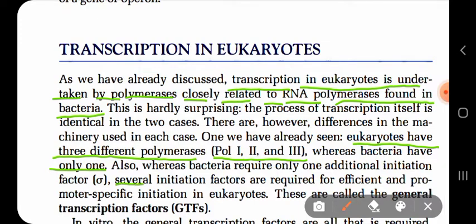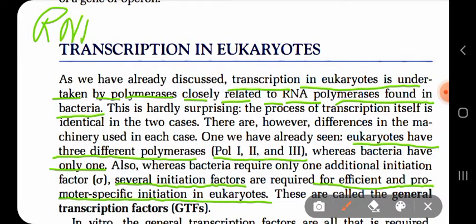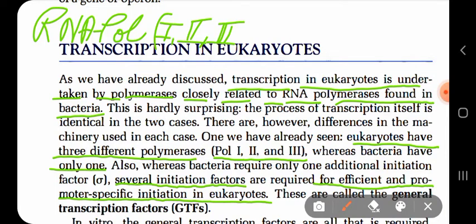And with that polymerase, they also need several initiation factors for efficient and promoter specific initiation in eukaryotes. So eukaryotes need RNA polymerase for the process of transcription. There are three different types of RNA polymerase: RNA polymerase 1, RNA polymerase 2, and RNA polymerase 3.